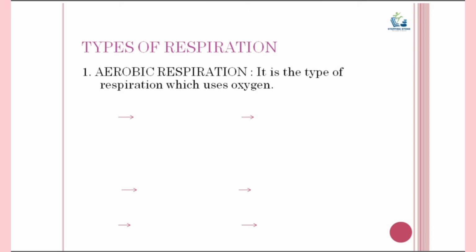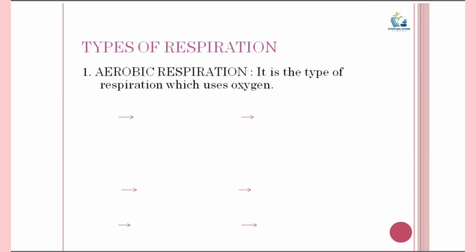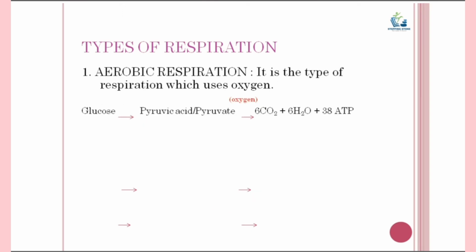And here a considerable amount of ATP molecules is produced. We have already discussed ATP and ADP in my last video. You can go back and check my earlier video about the discussion on ATP and ADP for better understanding. Here you can see that in aerobic respiration, one molecule of glucose produces 38 energy-rich ATP molecules.